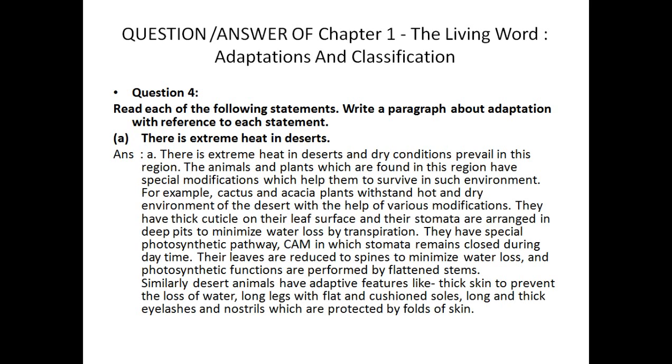The fourth question is: read each of the following statements and write a paragraph about the adaptation with reference to each statement. This is a long answer question, so you have to write at least above 60 words, and whatever more you can write, you can write. Here a very explanatory answer is written for the first statement.